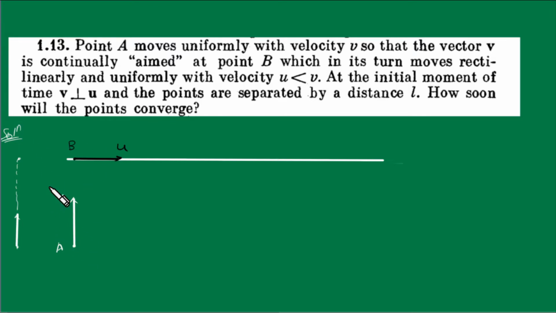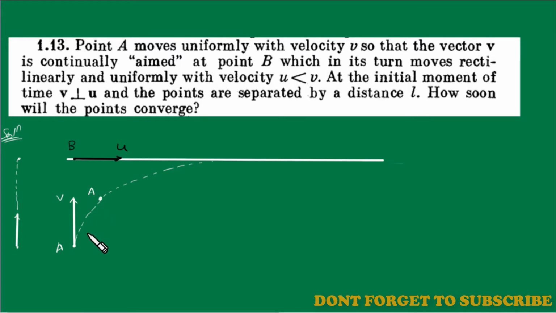Suppose point A moved like this, and at any instant of time, let me draw it again because I need space. Okay, I think this would work. Suppose at any time point A is at this place, and its velocity must be like this.